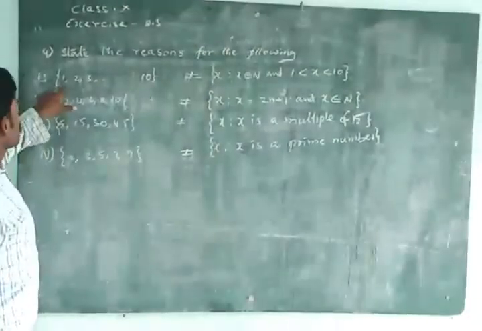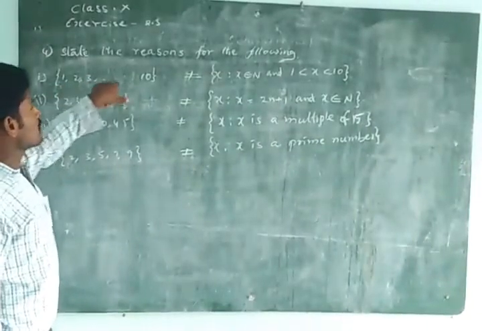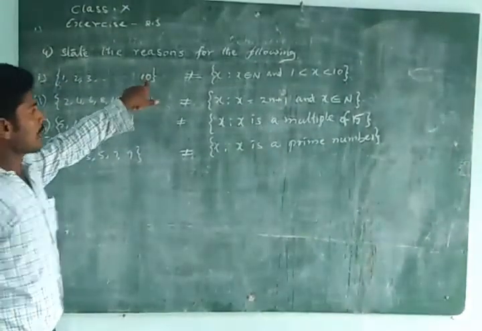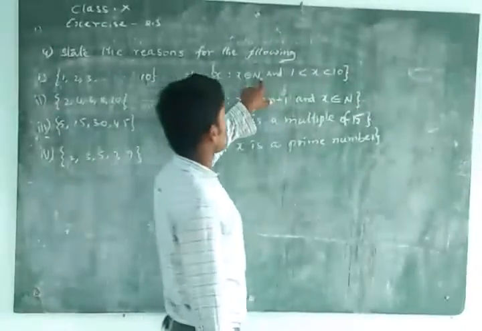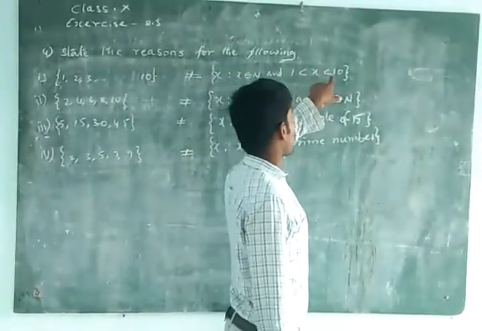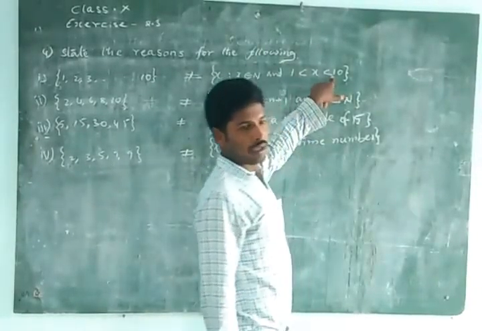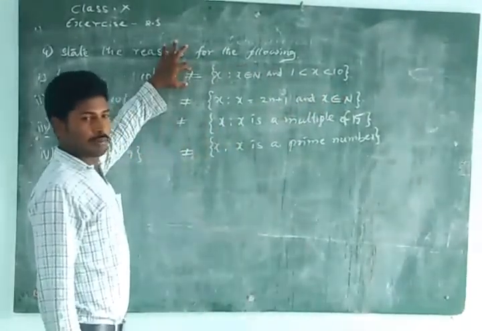Here, the set 1, 2, 3 and so on up to 10. And X such that X belongs to N and 1 is less than X and X is less than 10. Okay. So here it is mentioned not equal to.